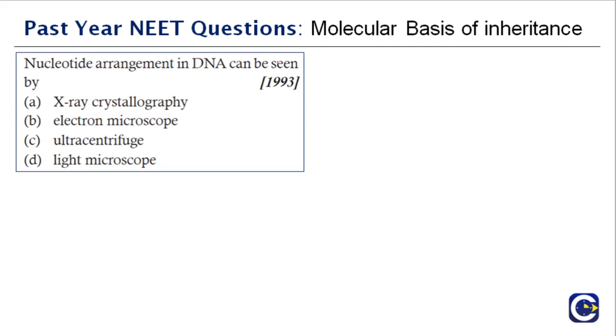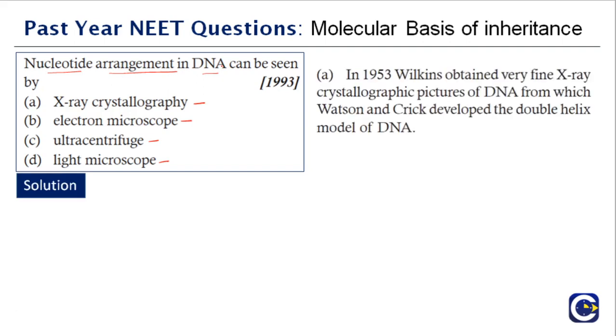Nucleotide arrangement in DNA can be seen by X-ray crystallography, electron microscopy, ultracentrifuge, or light microscopy. The nucleotide arrangement in DNA can be seen by X-ray crystallography, and in 1953 Wilkins obtained very fine X-ray crystallographic pictures of DNA from which Watson and Crick developed the double helical model of DNA. Also make note of the names of all these scientists, because they are also important. And the answer is X-ray crystallography, or option A.